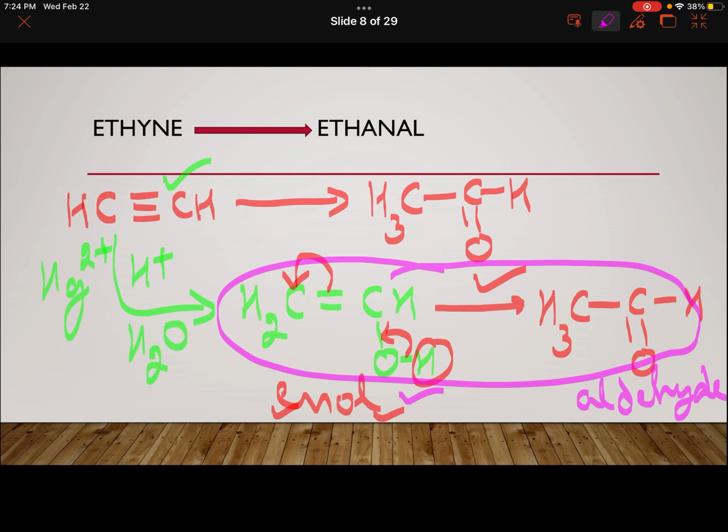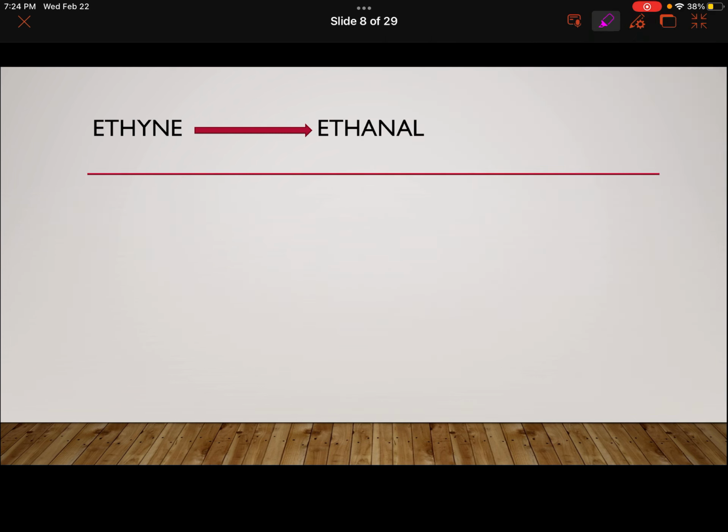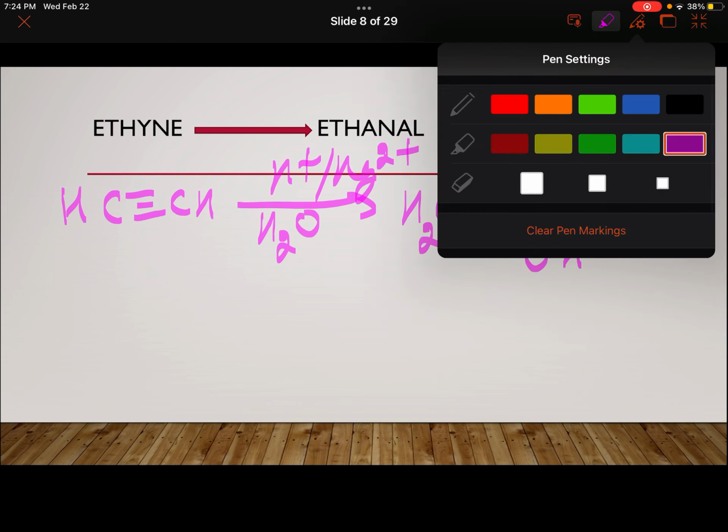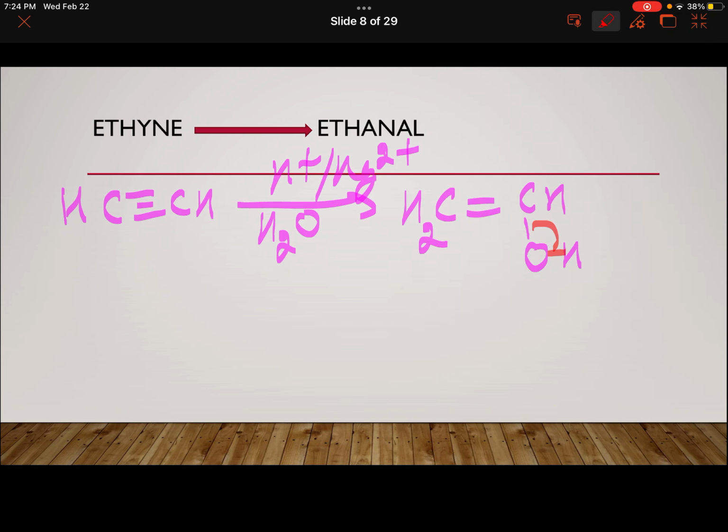So what did we do exactly? Just to tell you once again, we had ethyne. We treated it with Hg2+ in acidic medium, water, and it gave you CH2=CHOH. And from here isomerism started. So it provided CH3CHO.